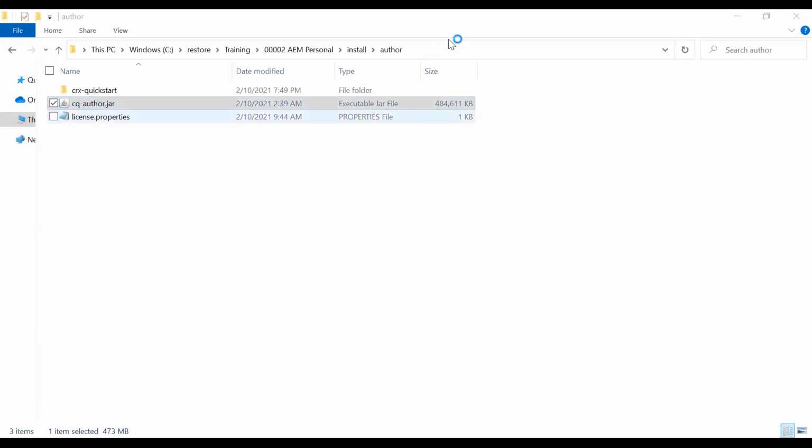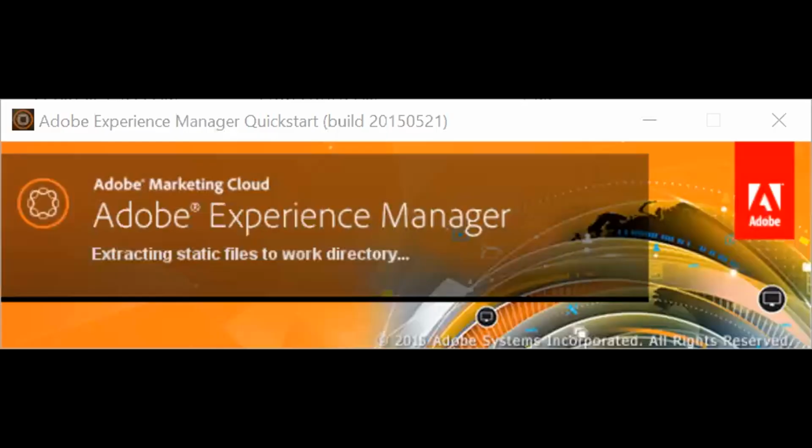Okay, so I have one question. Do we need to create an install and author folder both in the system? In a particular C drive? Yeah, anywhere we can create. Anywhere you're fine, as long as you have space available, right? It is just for management purposes. It's easy if you have an install folder and inside that you have an author folder. In a real project, you will see things arranged that way, right? It's not scattered everywhere. So this is a standard best practice. If you want to follow it, it's good. If not, then you're free to install it anywhere.